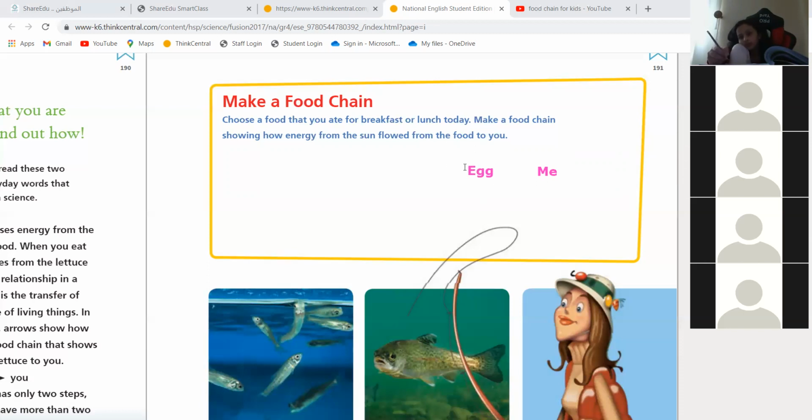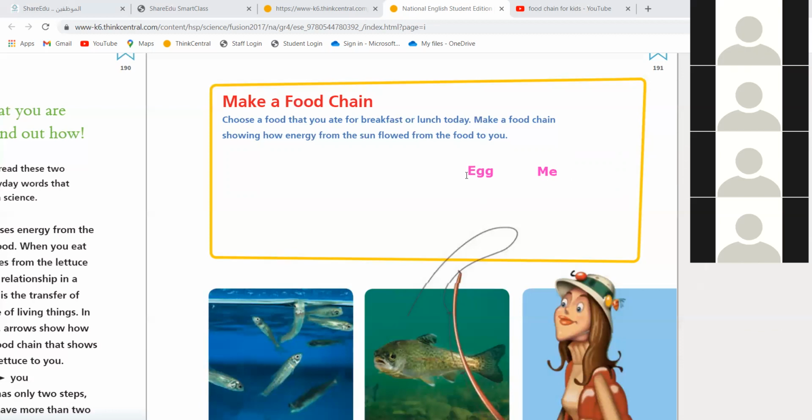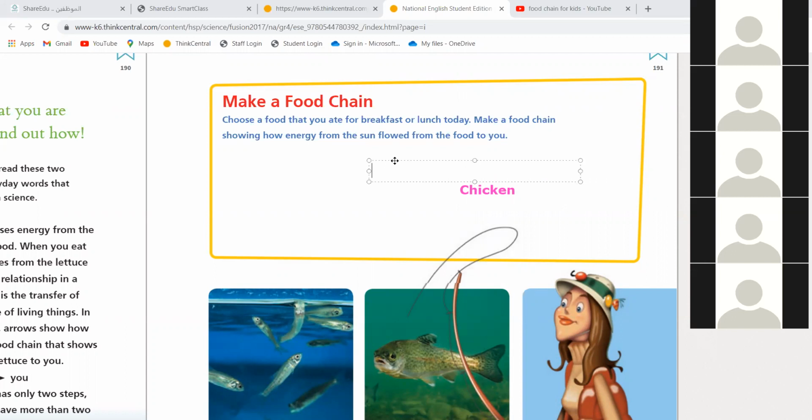From where did you bring eggs? Do you mean like where did eggs come from? Yes, where did eggs come from? From a chicken. Of course, from a chicken. What does a chicken eat? I think chicken eats sweet.